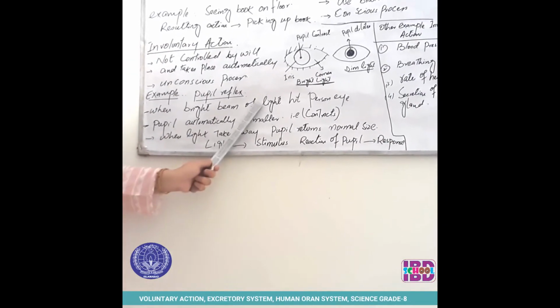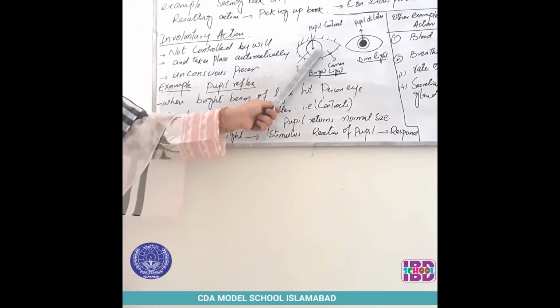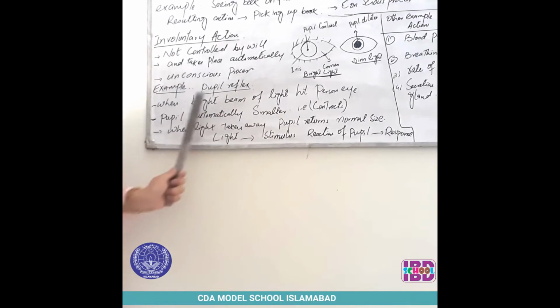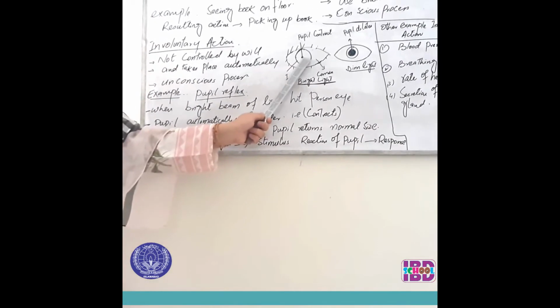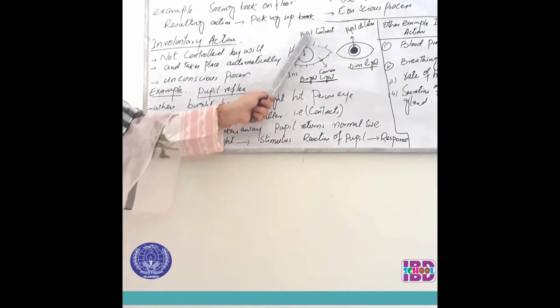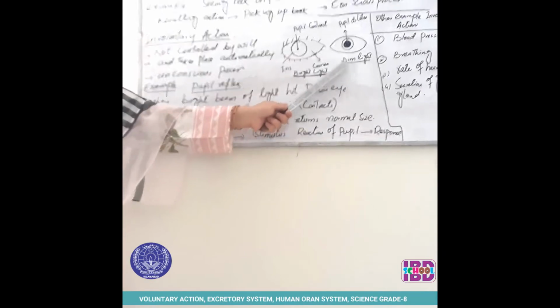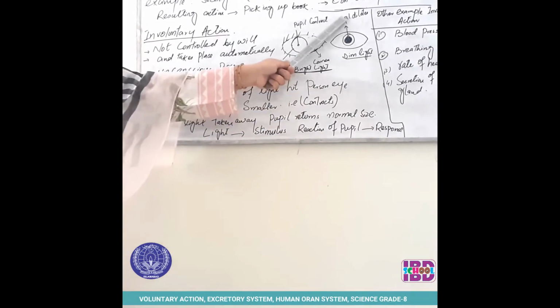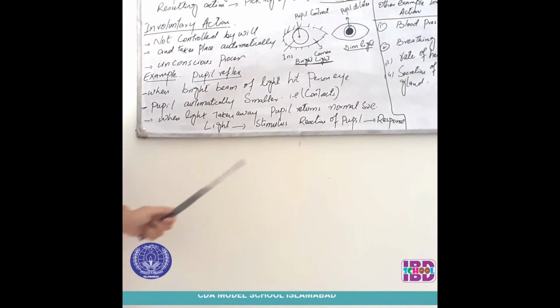When a bright beam of light hits a person's eye, what should happen? The pupil automatically becomes small. It will be contracted. It is in small size. See this, the pupil contracts. When the light is taken away and the light becomes dim, then the pupil dilates. It comes to the normal size.